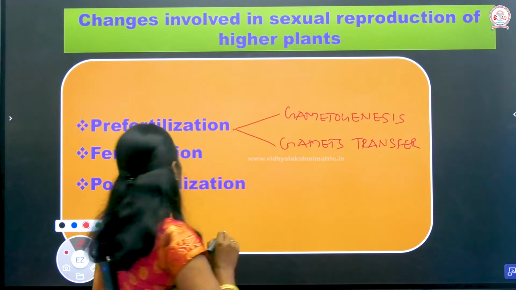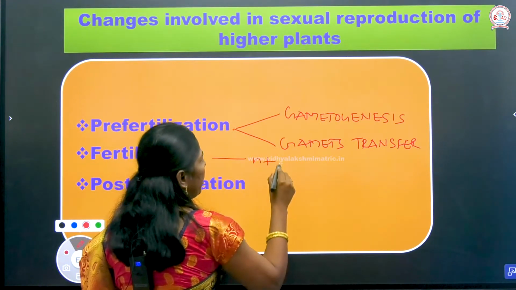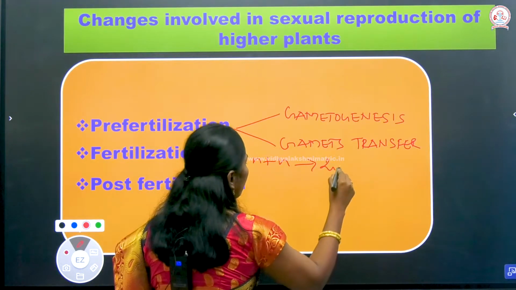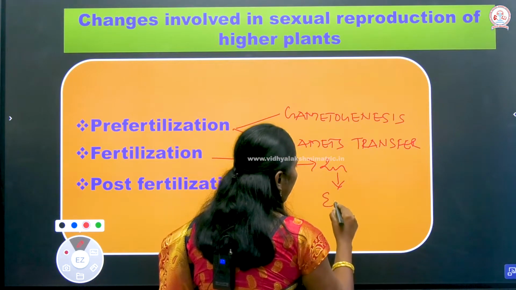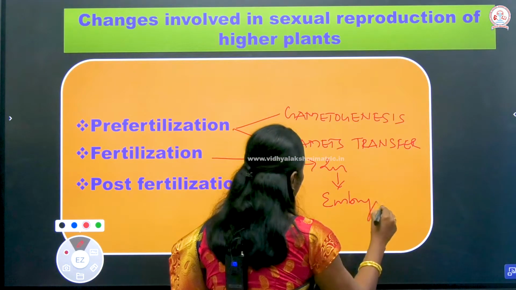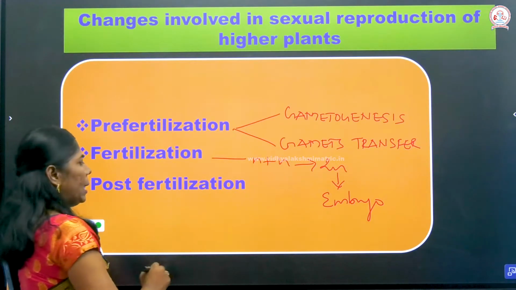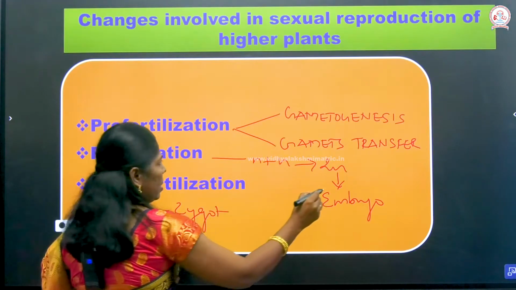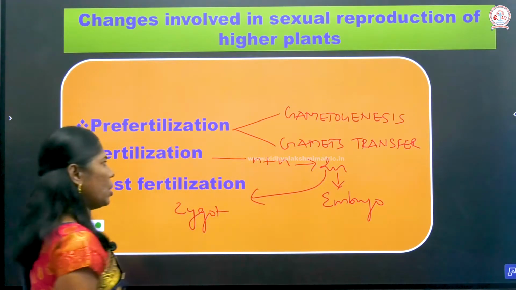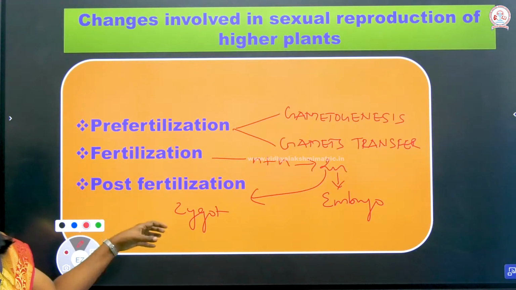And what about fertilization? Here the fusion will occur. The gametes are fused together to form a zygote. The zygote will develop into an embryo. So what about the post-fertilization? In the post-fertilization, the zygote is formed and the zygote develops into an embryo.